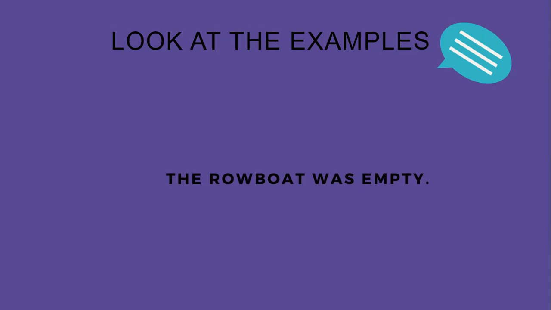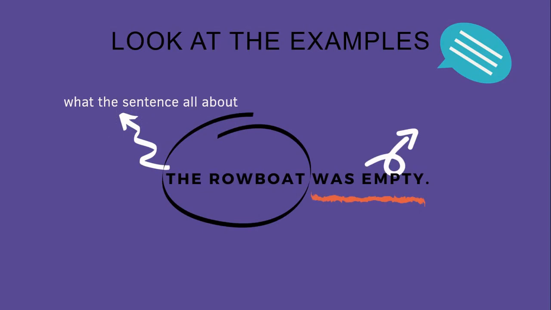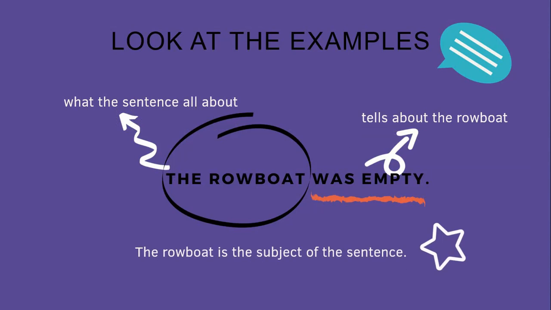The rowboat was empty. The rowboat shows what the sentence is all about. What was empty? The rowboat. And then what happened to the rowboat? Yeah, it tells about the rowboat. The rowboat was empty. So the rowboat here is the subject of the sentence.